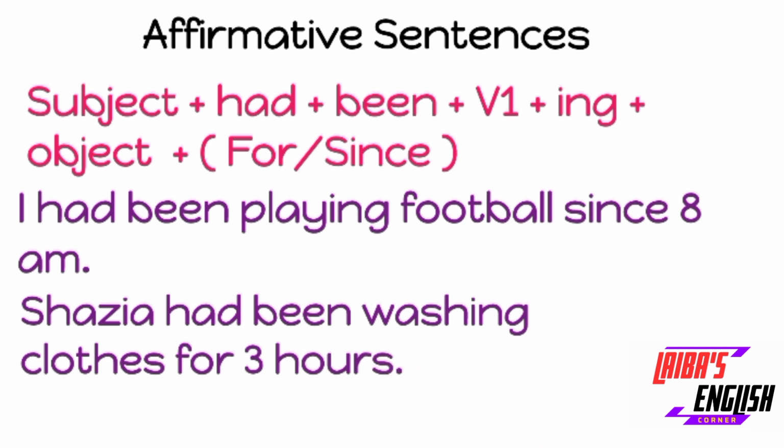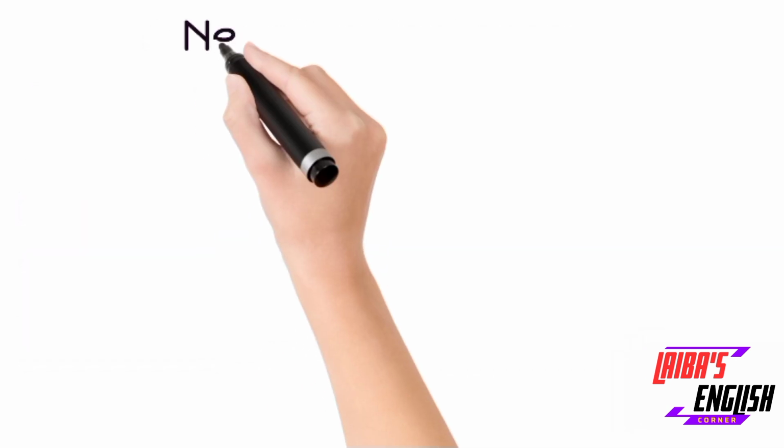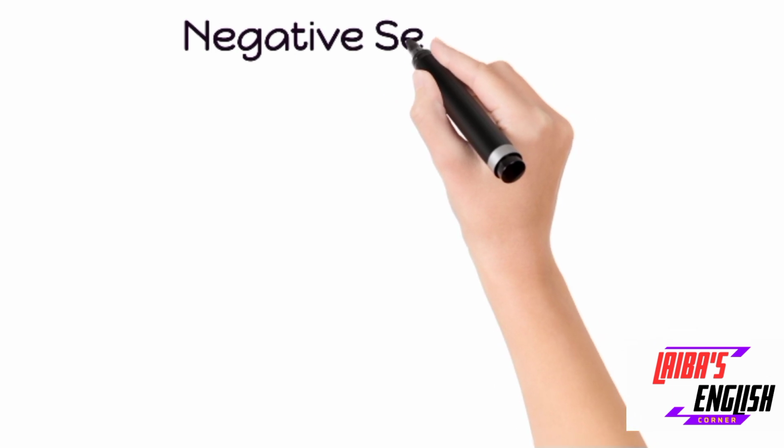But when you are not clear about the time, you will use for. For example, Shazia had been washing clothes for 3 hours. We don't know which 3 hours we are talking about. So this is the for example, and in since you are clear with the time. So this was the very basic and very easy affirmative sentences.